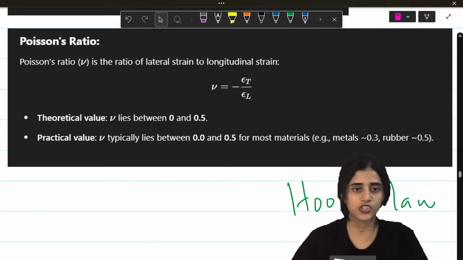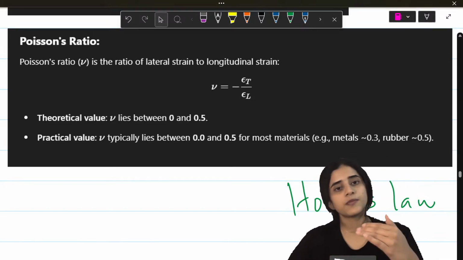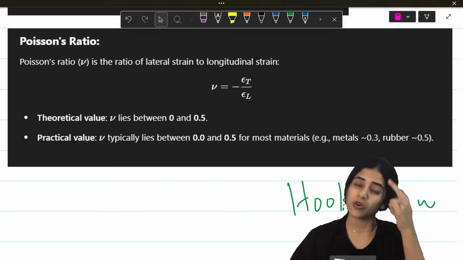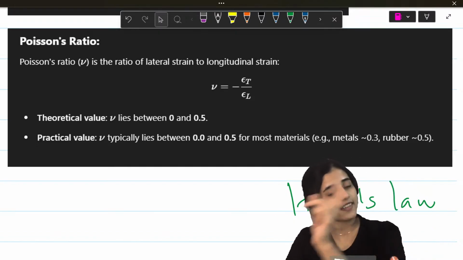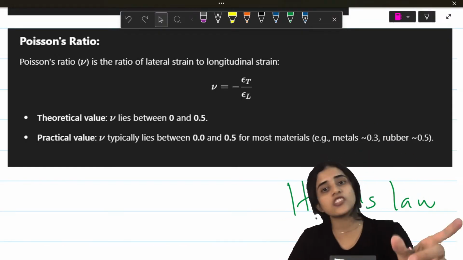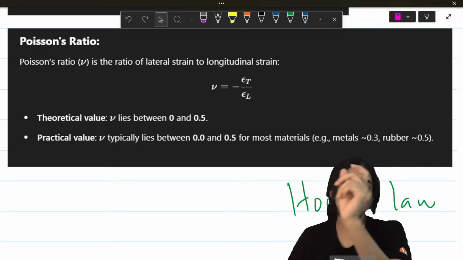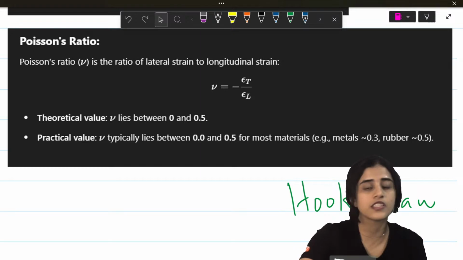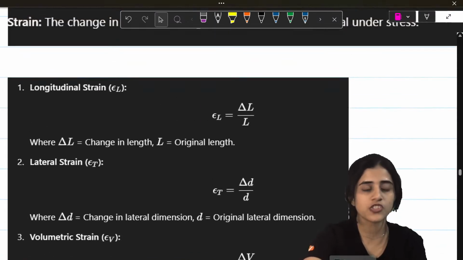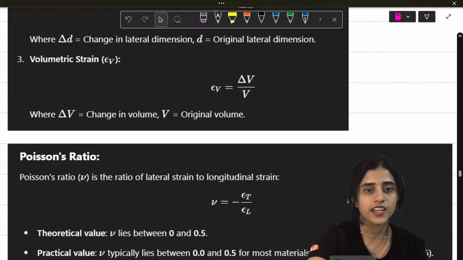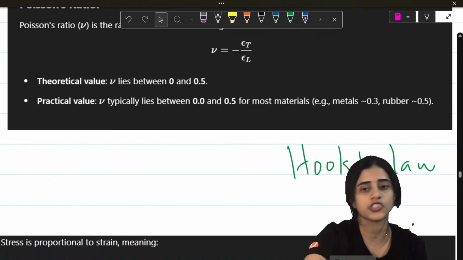What is Poisson's ratio? Poisson's ratio is basically lateral strain by longitudinal strain. What was lateral strain? Change in lateral dimension by original dimension. Longitudinal strain was change in length by original length. Okay, this is Poisson's ratio. So Poisson's ratio is the ratio of lateral by longitudinal strain.